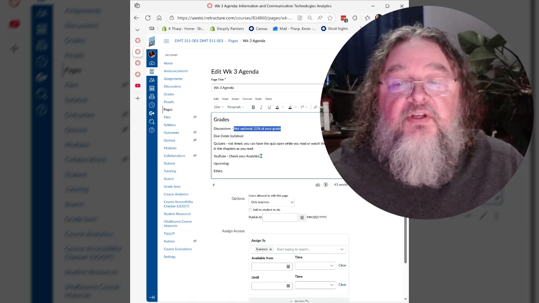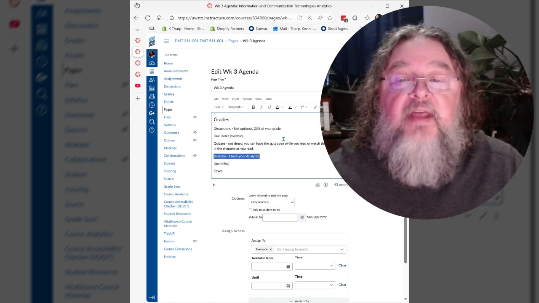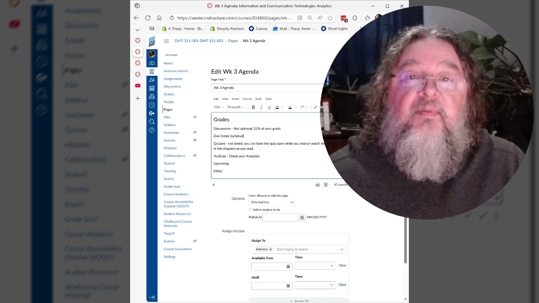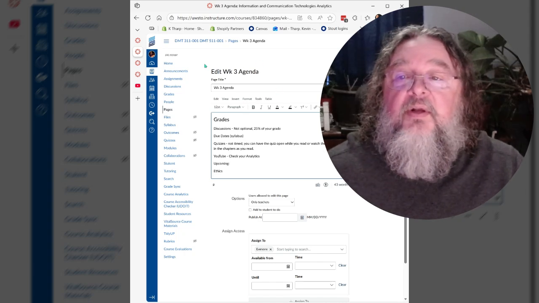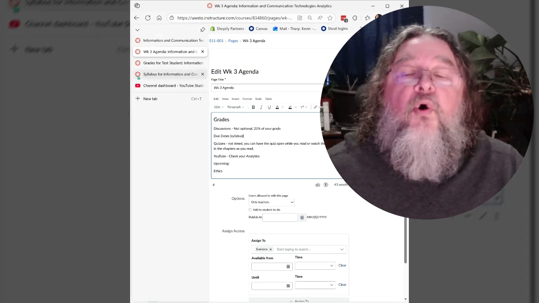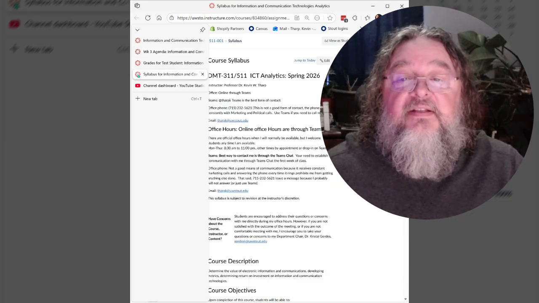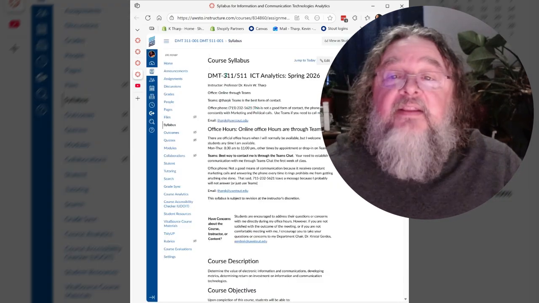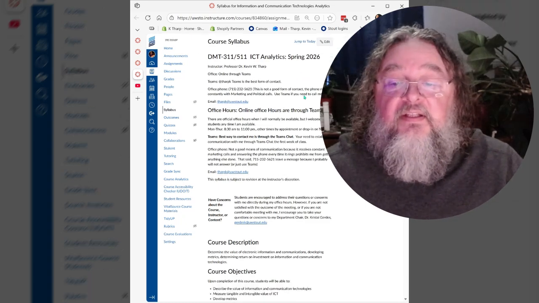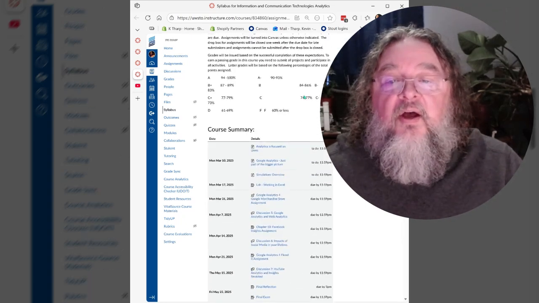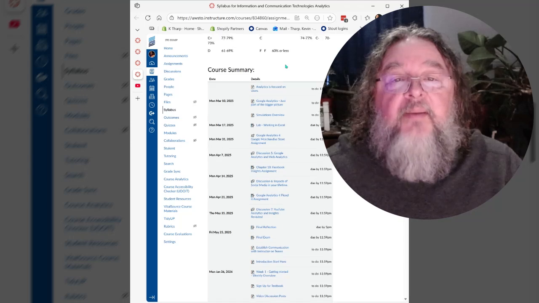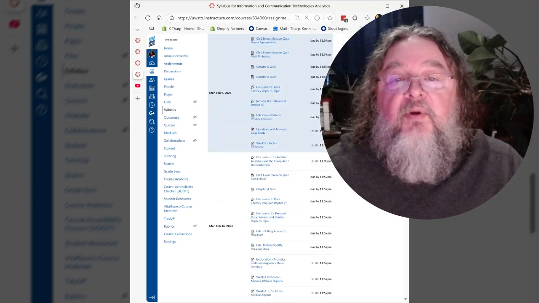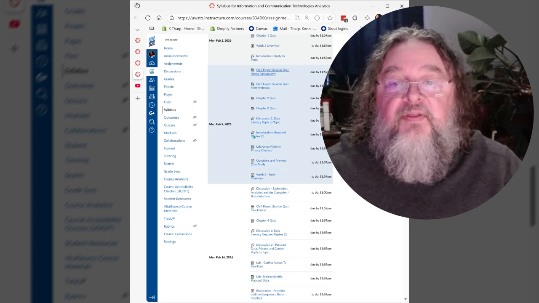So in a few minutes, I'll show you where to look at your analytics, but I'll do that in order. So the due dates, there's been a little bit of confusion about due dates this semester. So what I want to do is show you one of the best places to look for due dates, because this will have both your to do dates and your due dates. So the to do and the due dates. So if you come into the syllabus down at the bottom, you're going to see the course summary. And one of the things that's the quick way is to choose jump to today. And what that's going to do is bring you to this week's materials.